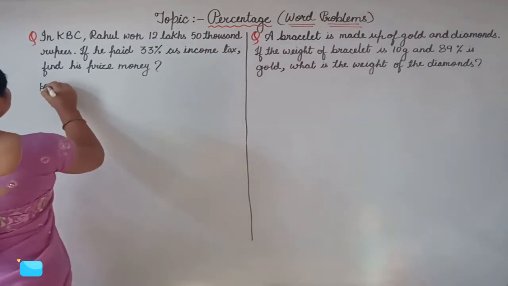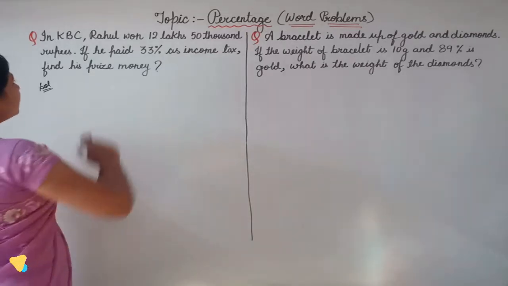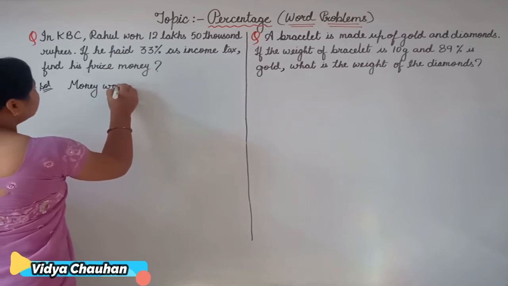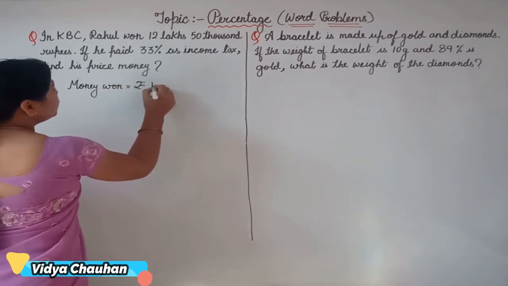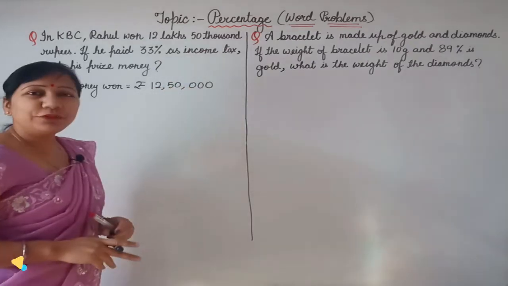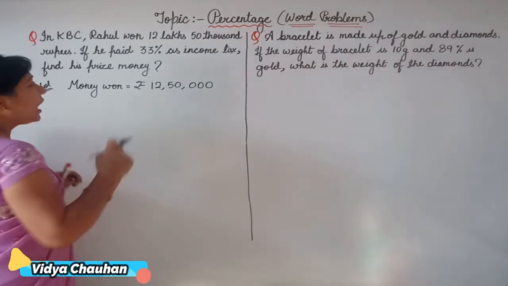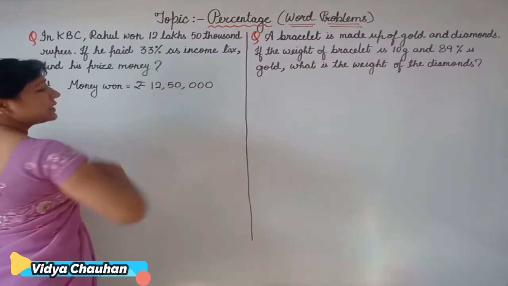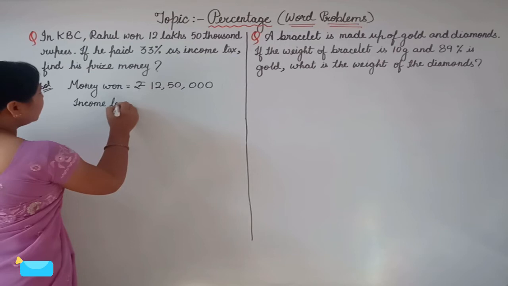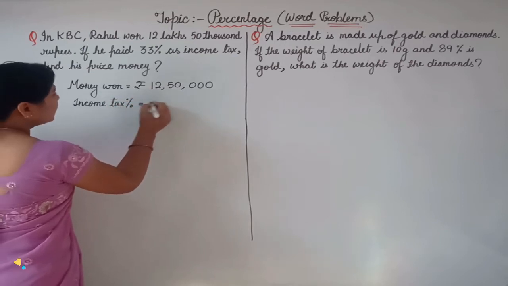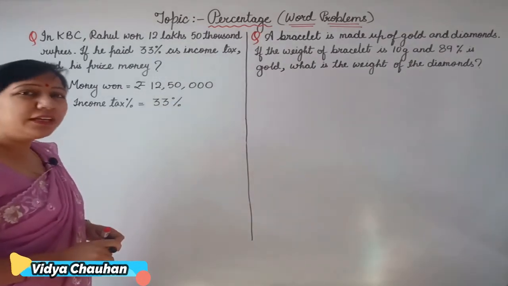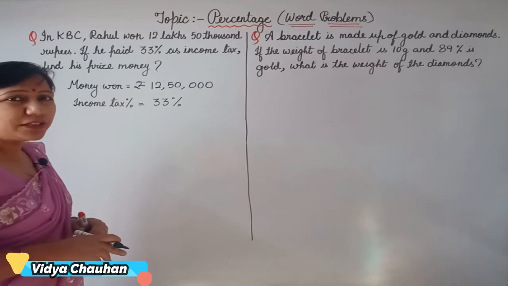In the solution, very first we will be writing the things which are given to us. So money won. How much money did he win? He won rupees 12,50,000. So 12,50,000 is the total money which he won. After that, how much does he have to pay as income tax? So the next statement will be the percentage of income tax. So income tax percent is actually 33%. How much does he have to pay? 33% as income tax to the government.